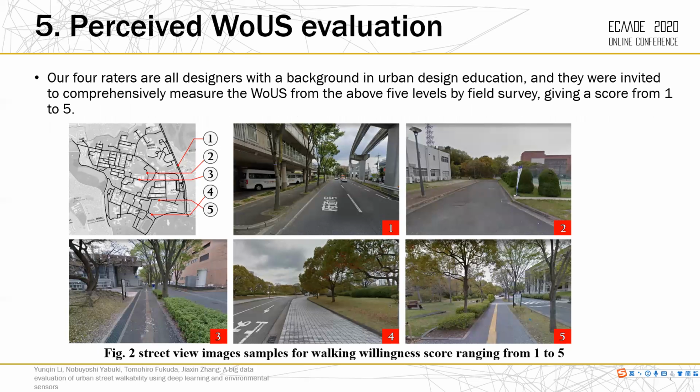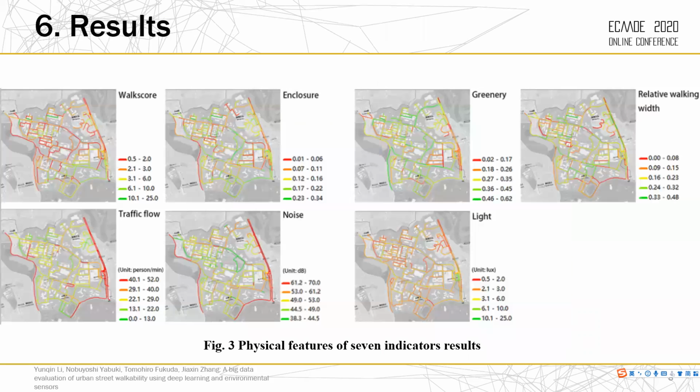Second is the perceived WOUS evaluation. In this study, the willingness to walk is scored by urban planners, to measure the overall perceived WOUS directly based on the hierarchy of walking needs model. 4 raters were invited to comprehensively measure the WOUS by field survey, giving a score from 1 to 5. This figure shows the sample street view images for different walking willingness scores.